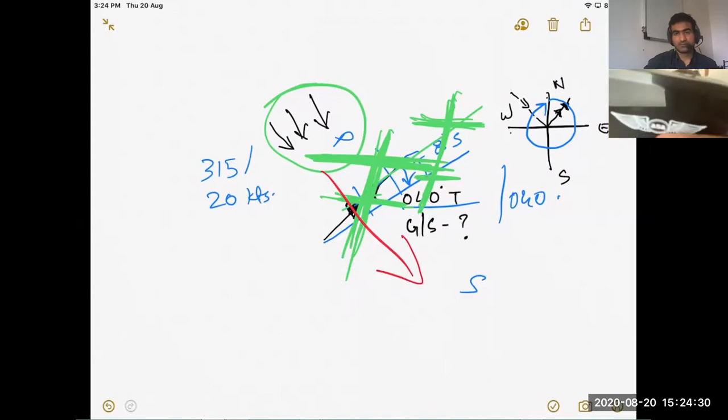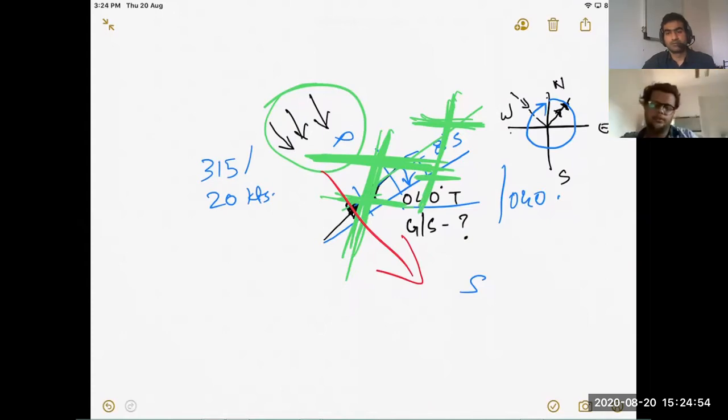My track is 155. So 155 is somewhere here. And wind is coming from here. So wind will push my craft toward this. So the drift will be toward port side.